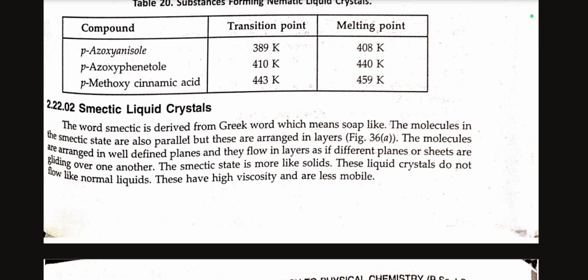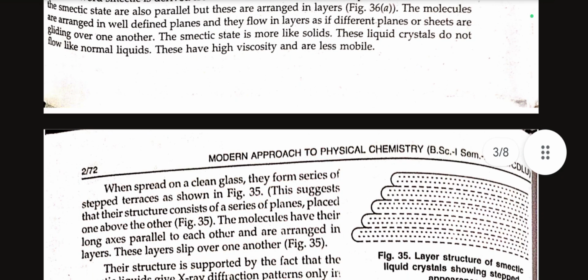The molecules in the smectic state are also parallel, but these are arranged in layers. The molecules are arranged in well-defined planes and they flow in layers as if different planes or sheets are gliding over one another. The smectic state is more like solids. These liquid crystals do not flow like normal liquids. They have high viscosity and are less mobile.